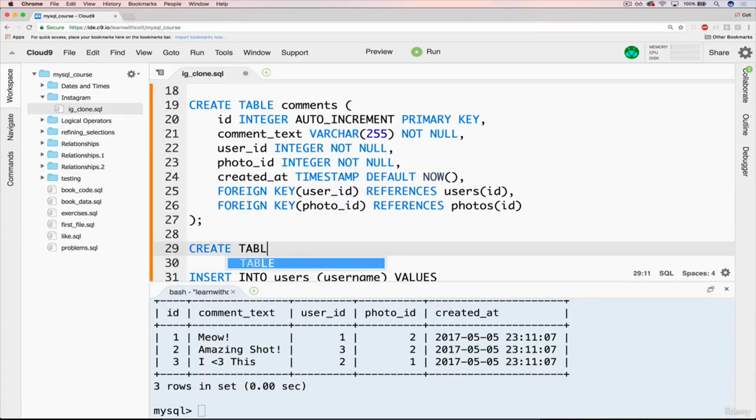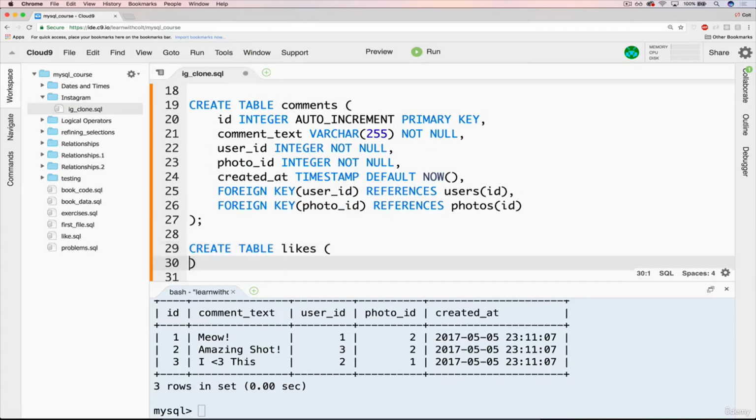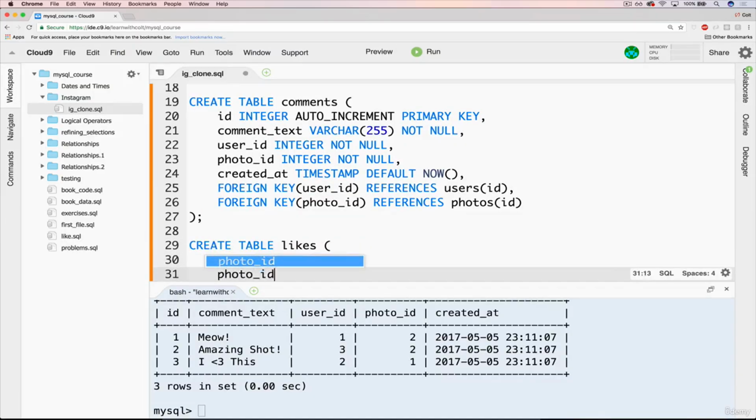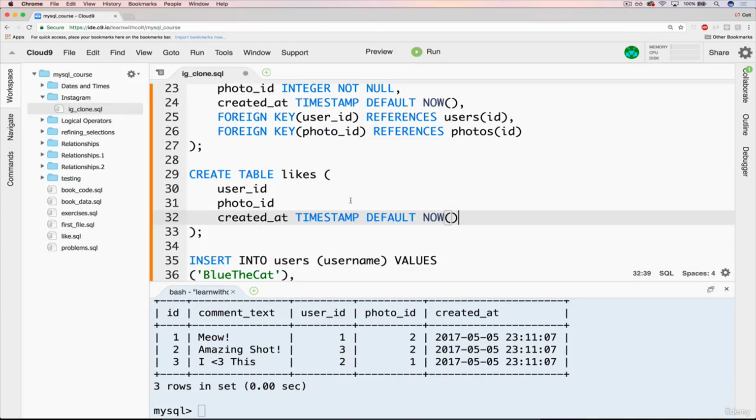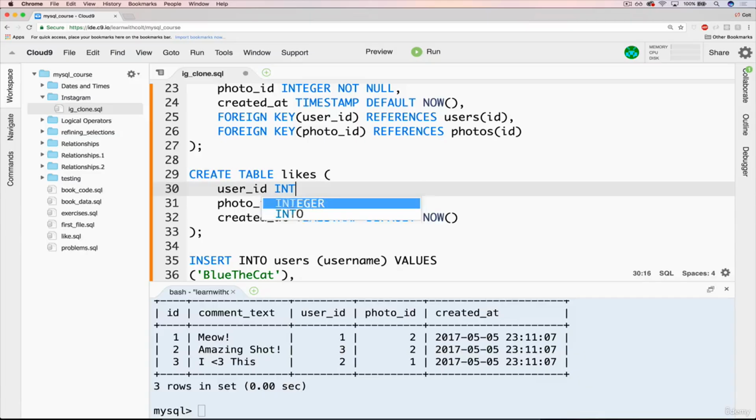So we have create table likes. And don't forget the semicolon. We've got a user ID and a photo ID and our created at. Let's start with created at. We often neglect it. Timestamp, default, now. Okay, nice and easy. User ID is just an integer. We don't want it to be empty.